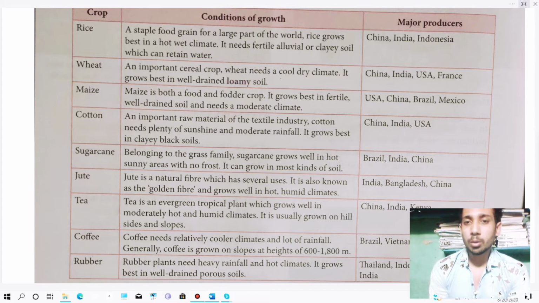Then we will go for jute. Jute is a natural fiber which has several uses. It is also known as golden fiber, and it grows well in hot, humid climates. The major producers are India, Bangladesh, China.